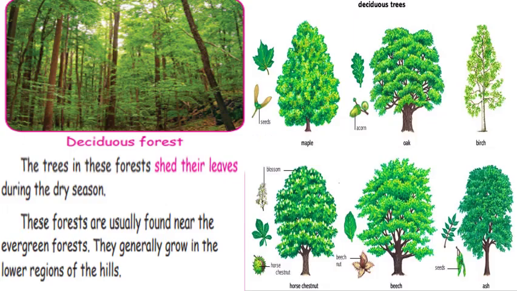Okay children, now let's see the next forest, deciduous forest. The trees in this forest shed their leaves during the dry season. Children, do you know why leaves fall off during the dry season? Yes, they do not get enough water. That is why the trees shed their leaves during the dry season. Okay, these forests are usually found near the evergreen forest. They generally grow in the lower regions of the hills.